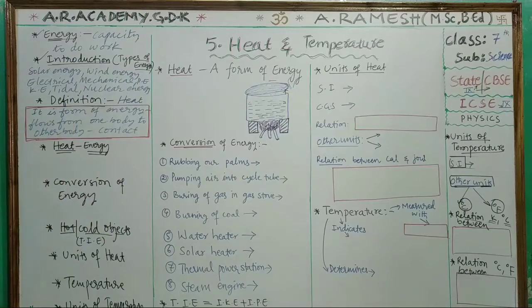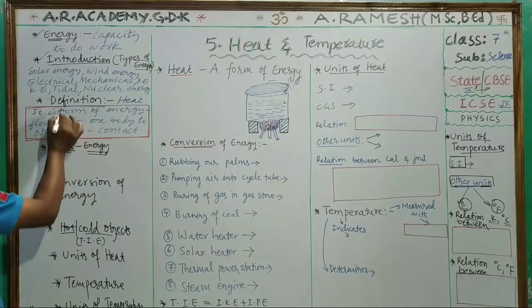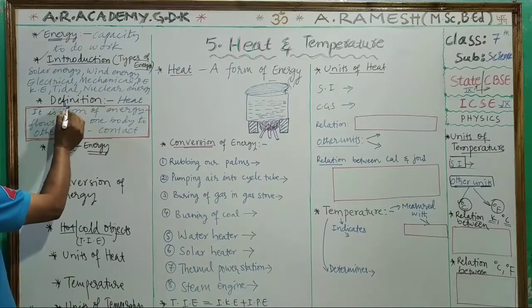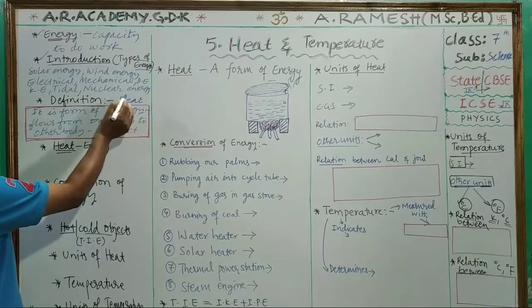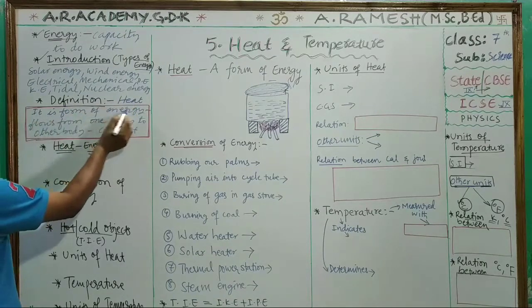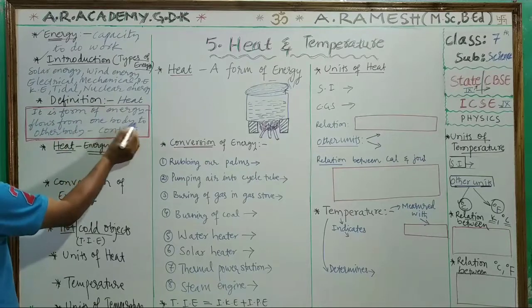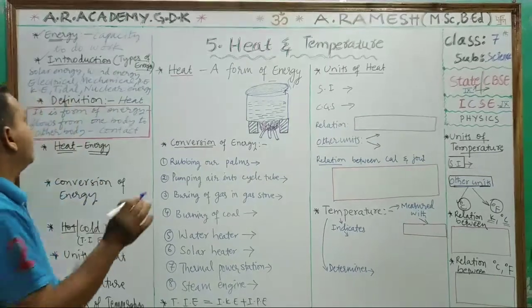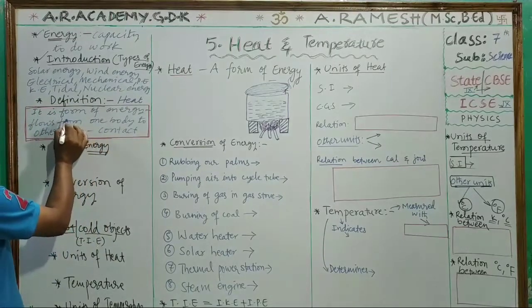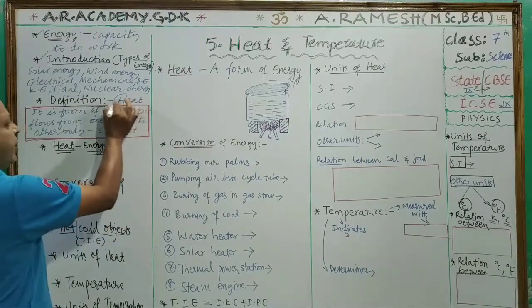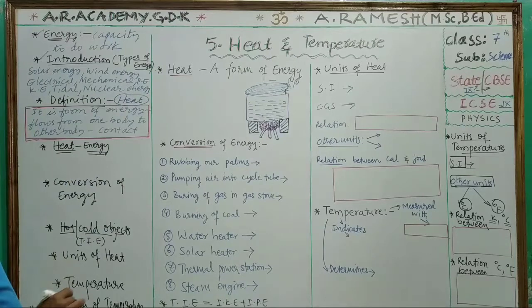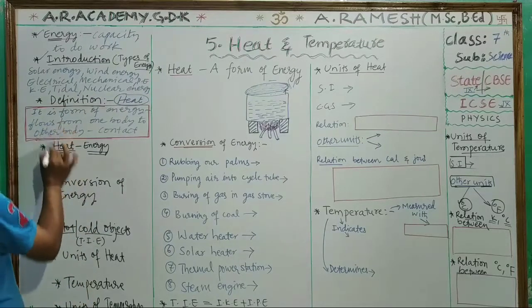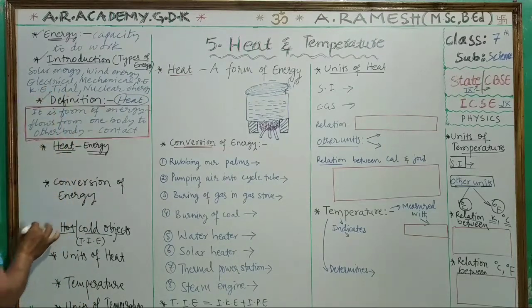Once again, look at the board and listen to the definition. Heat is a form of energy which flows from one body to another body which are in contact with each other. Such a form of energy is called heat energy, simply heat. Okay, children? Now we understood the definition of heat.